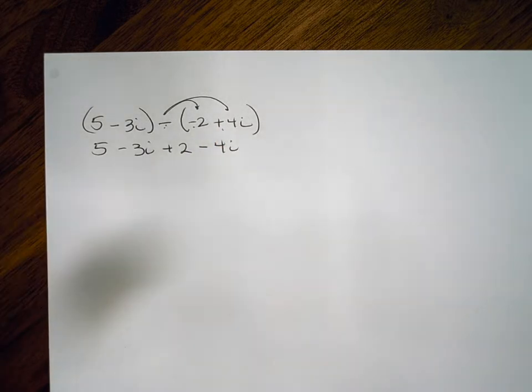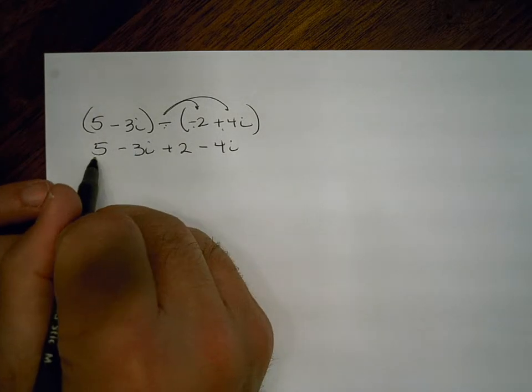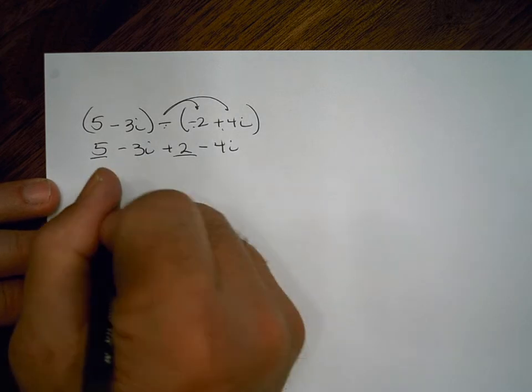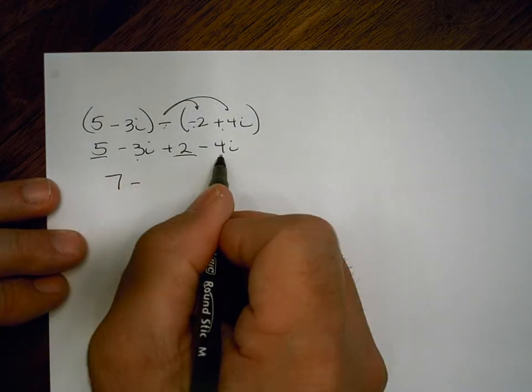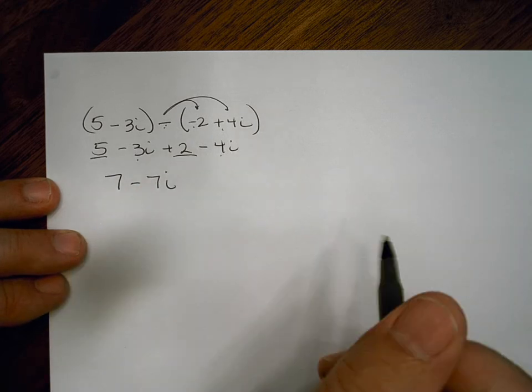Now we're just going to combine like terms. We'll combine the real terms. 5 plus 2 is 7. And the imaginary part, negative 3i and negative 4i is negative 7i. And we're finished.